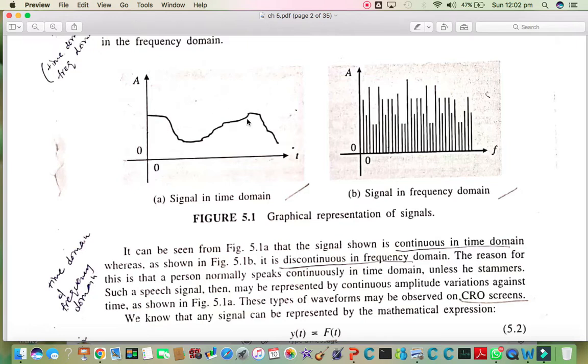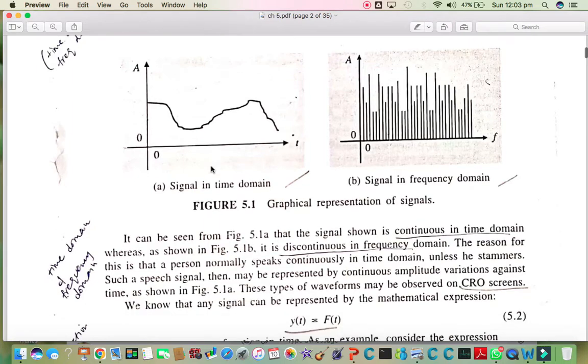So his signal is represented as a continuous time amplitude signal, while when we do its transformation into the frequency domain, we see that it is a kind of discrete environment in which we have representations of amplitudes of the frequencies at discrete intervals rather than as a continuous interval in time. On the right hand side we have a finite number of frequency values, on the left hand side we have an infinite number of time values.